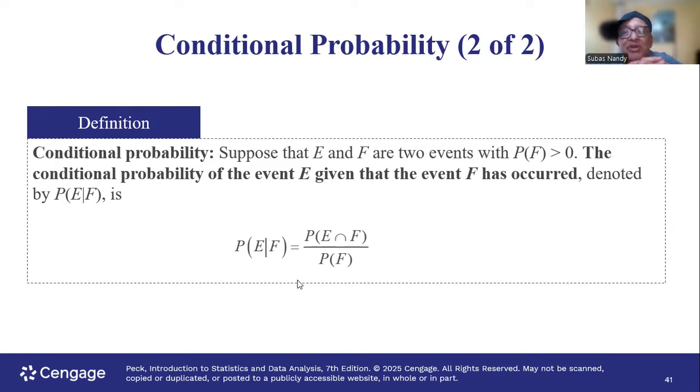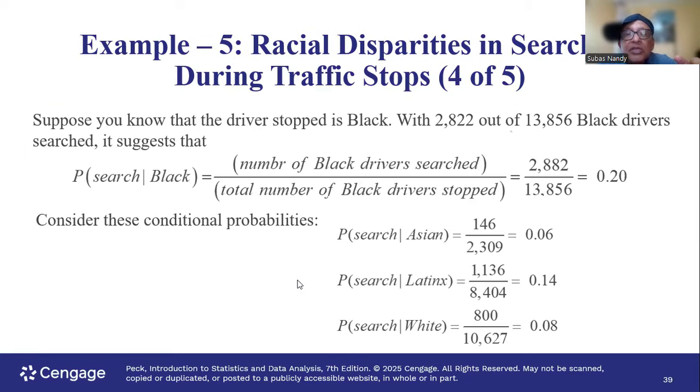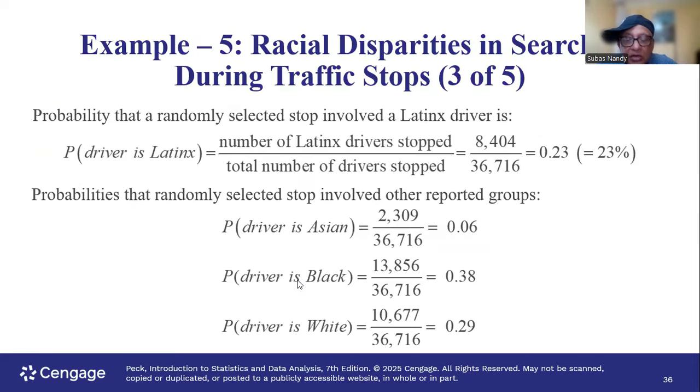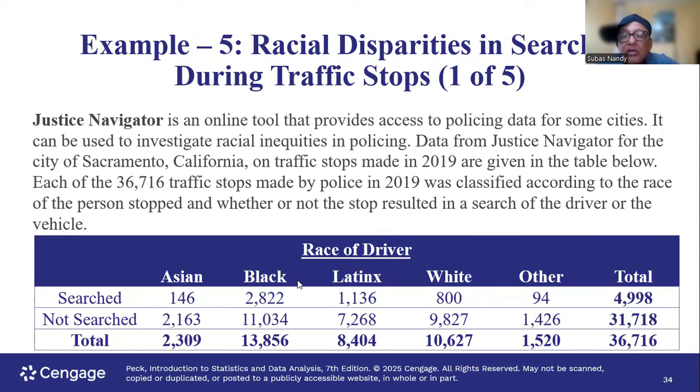The other way, the easy way in this type of table, is to look at the total of searched, which is 4,998. Out of them, how many are black? That is the intersection part. Remember, searched is a circle, out of which how many are black? If you think of two circles, black is one circle and searched is another circle. Where they intersect is black and searched. That goes in the numerator, divided by the total of searched.